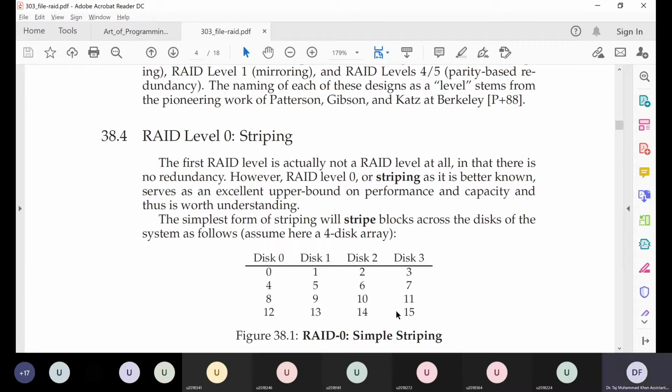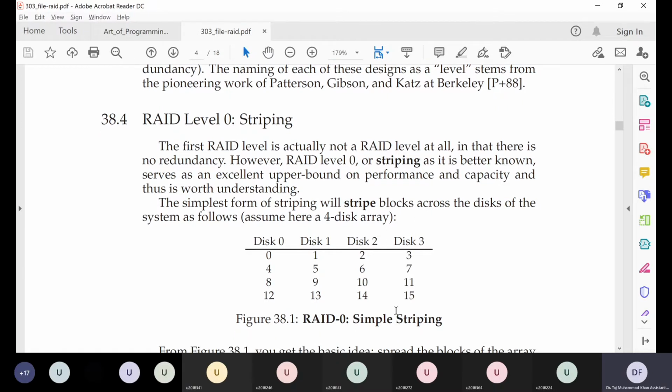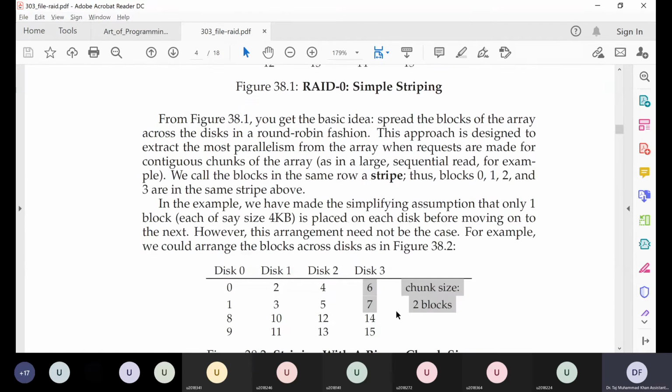Okay, no question. So moving forward, this system basically increases our capacity by 4x. The maximum increase in data transfer rate will also be 4x because we can read from 4 hard disks in parallel, and reliability, as we discussed, is not better than a single hard disk.